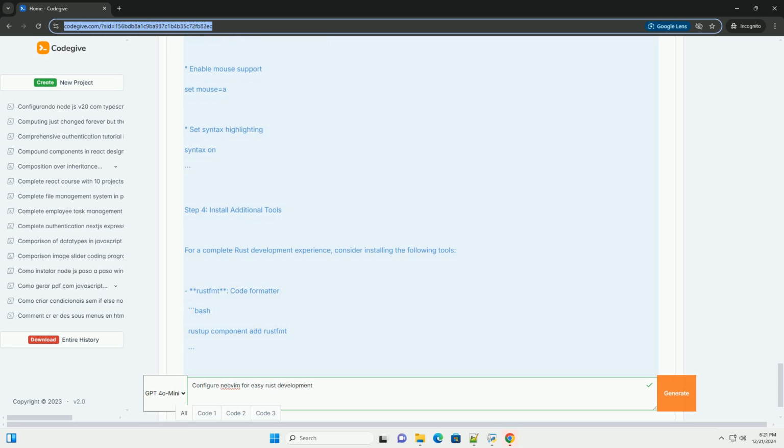Step 2. Configure LSP and auto-completion. Add the following configuration to your init.vim for setting up Rust Analyzer and nvim-cmp. Vim. LSP settings. lua << EOF. require('lspconfig').rust_analyzer.setup { settings = { ['rust-analyzer'] = { cargo = { allFeatures = true }, procMacro = { enable = true } } } }. EOF.